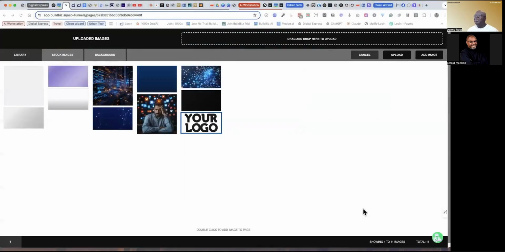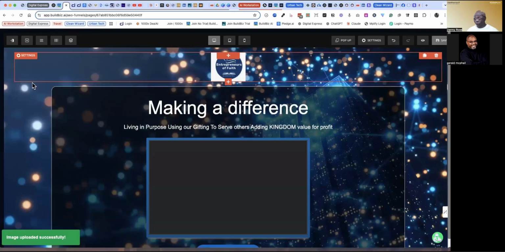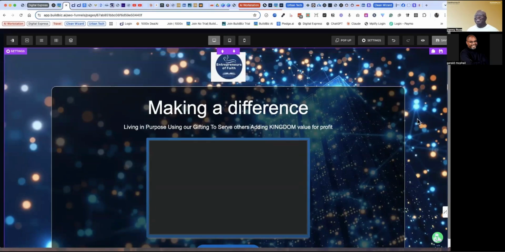So here's what we're going to do. Danny's going to do something rudimentary here. Since that is a format that this browser does not support, I'm just going to grab a screen grab of it for now. This is a class in how to put a logo on a web browser, so I'm going to keep it simple. So there you go. Entrepreneurs of Faith is now there.